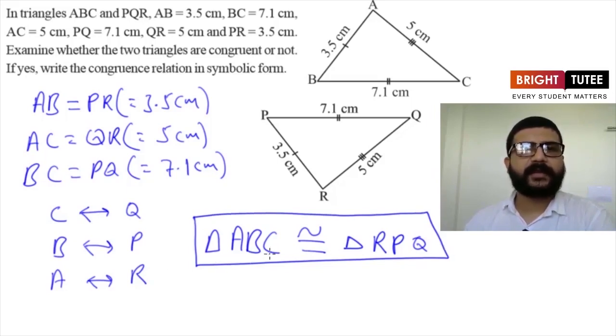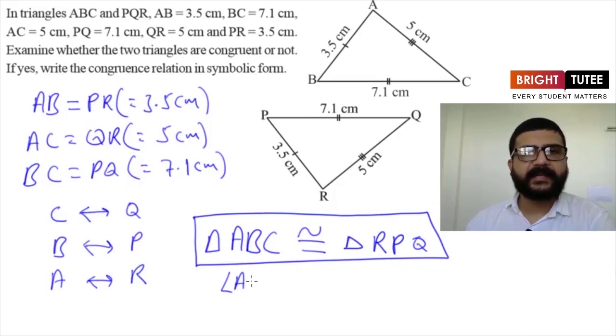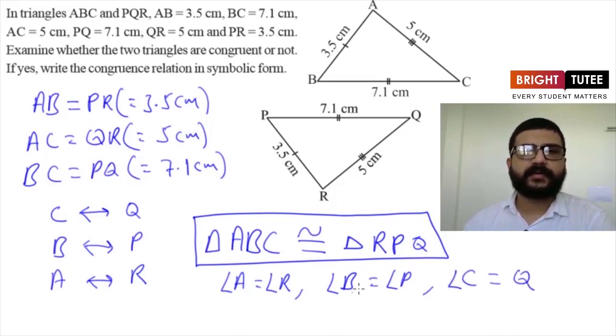We have to be very careful while writing this relation, because this order of vertices shows the corresponding parts of congruent triangles. Here this relation itself shows that angle A is equal to angle R, angle B is equal to angle P and angle C is equal to angle Q. Similarly, for sides also we can write the corresponding sides from this relation itself, as we have seen in earlier questions also. So this order of vertices is really very important. We can't write it in any order.